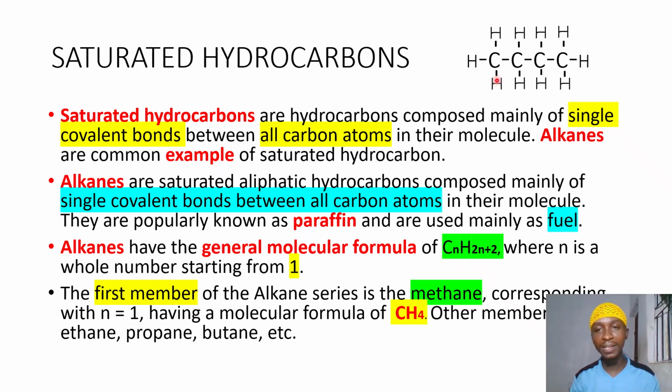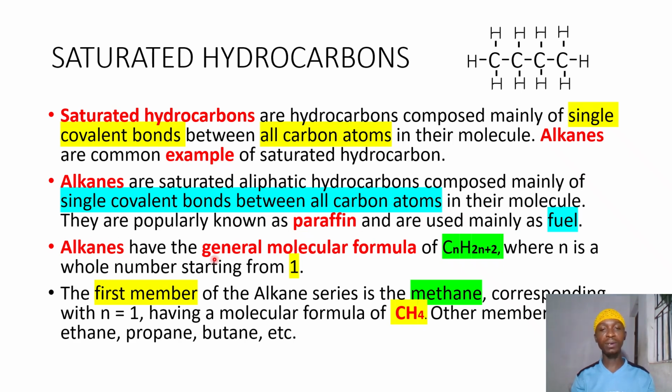The meaning of that is that if you look at this, it is an example of a saturated hydrocarbon. And if you look at the bond that exists between all these carbon atoms, they are single covalent bonds. And we've said alkane is a very common example. What are now alkanes? Alkanes are saturated aliphatic hydrocarbons composed mainly of single covalent bonds between all carbon atoms in their molecule. They are popularly known as paraffin and are usually used as fuel.